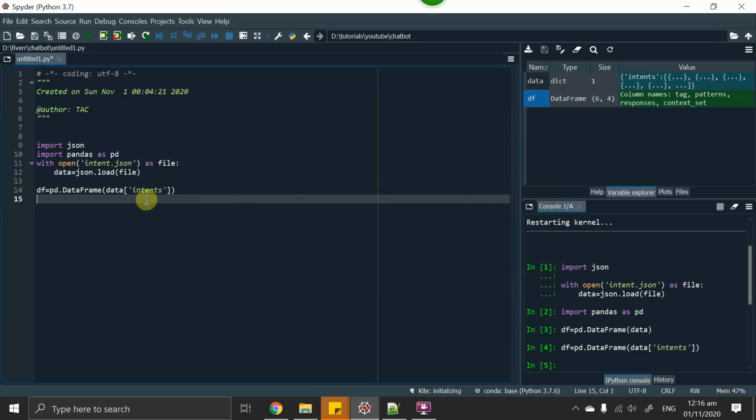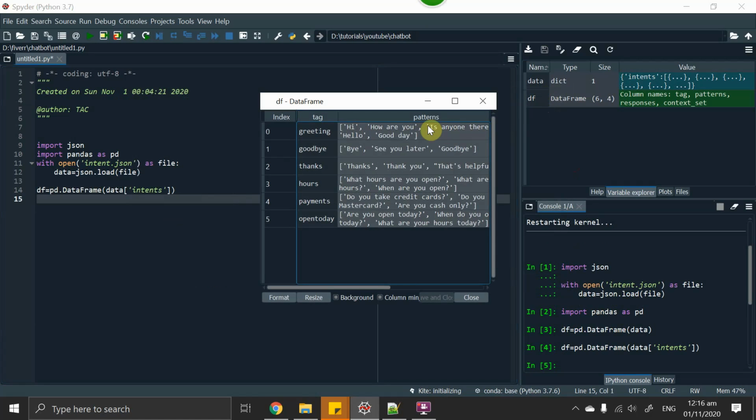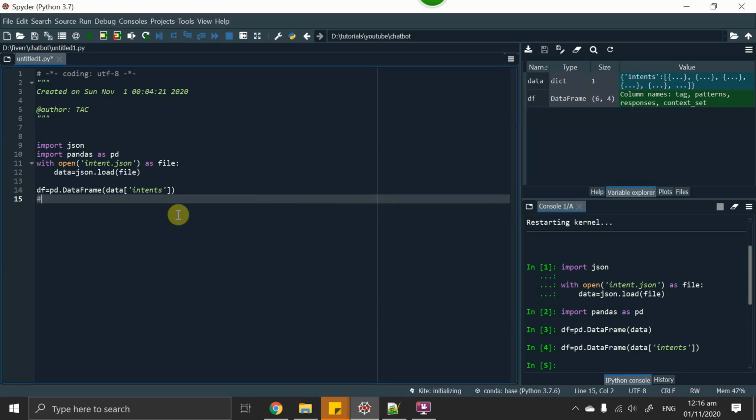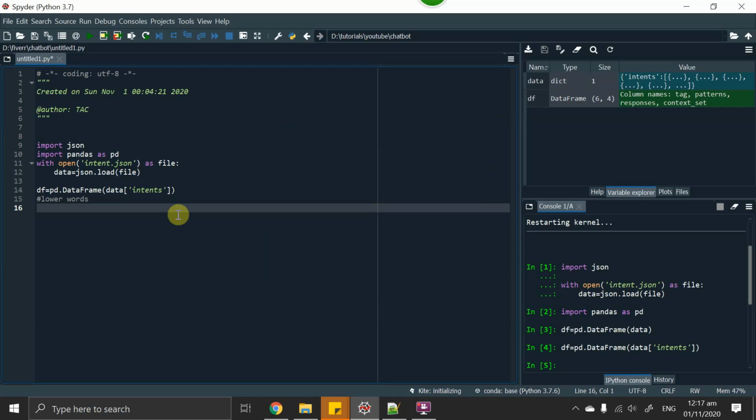So now let's do some pre-processing. The first step we can do is convert all of these into lowercase words. df patterns dot apply.